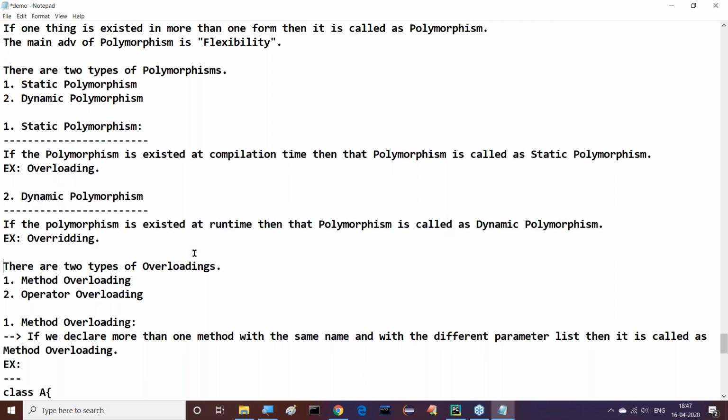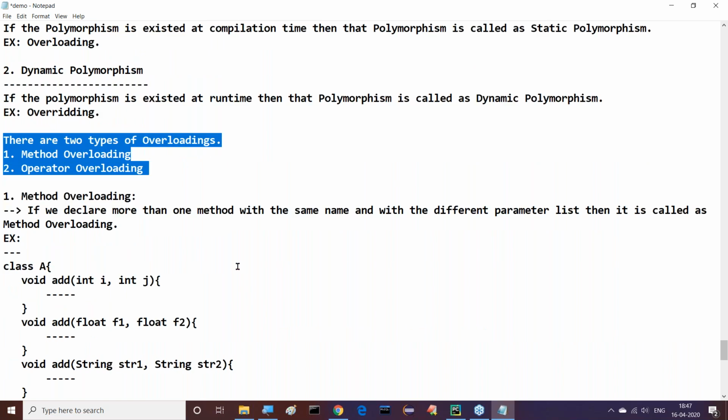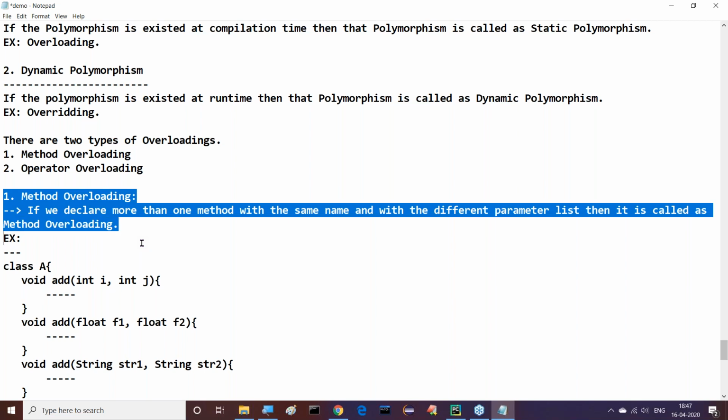How many types of overloading exist? Two types: method overloading and operator overloading. Observe method overloading. If we declare more than one method with the same name and with a different parameter list, then it is called method overloading.